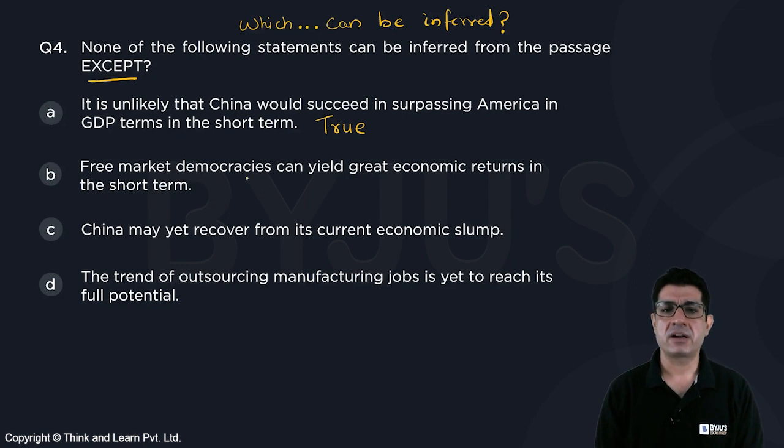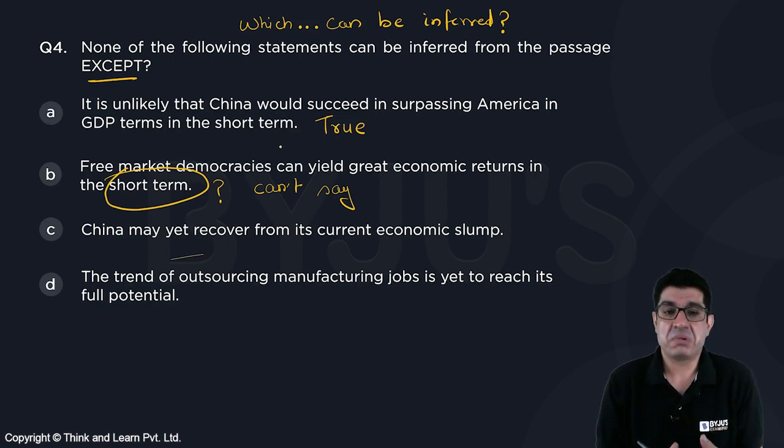Okay, B, free market democracies can yield great economic returns in the short term. Well, they do give you returns, but whether they do it in the short term or not is something that we cannot determine on the basis of the passage. So we'd actually call it can't say. C, China may yet recover from its economic slump. It may not, we do not have enough data to go by. All we know is that it is in a slump. The future of the Chinese economy has not been talked about. So we'd say can't say.